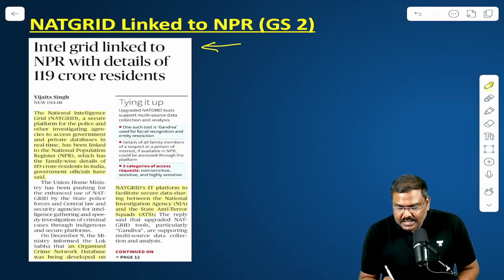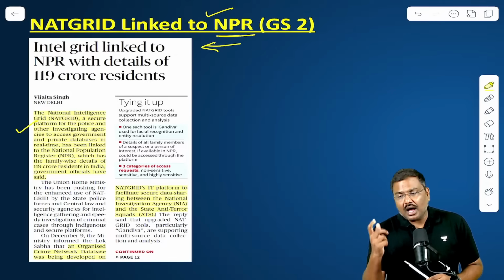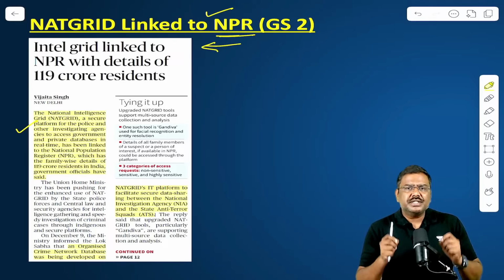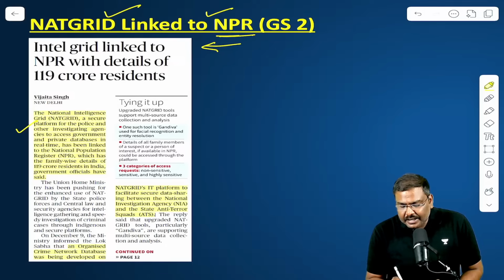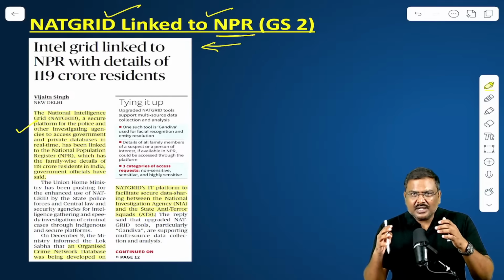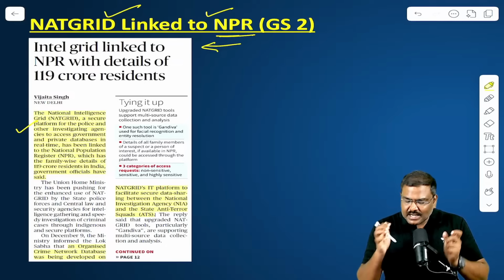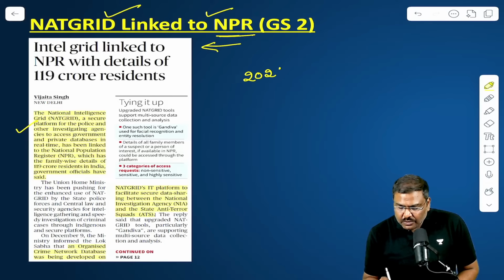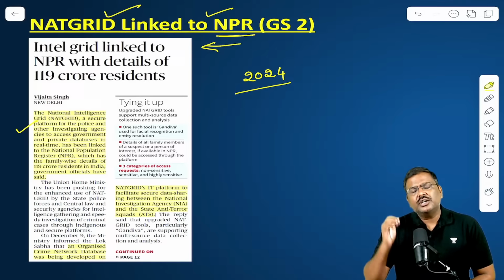Next article, simple factual information. NATGRID is linked to National Population Register, NPR. Now, what are the important points? In one of the sessions that I've taken earlier, I said NATGRID, which was set up as a result of the terrorist attack in India, has started operating from the year 2024. It is in operation since 2024.